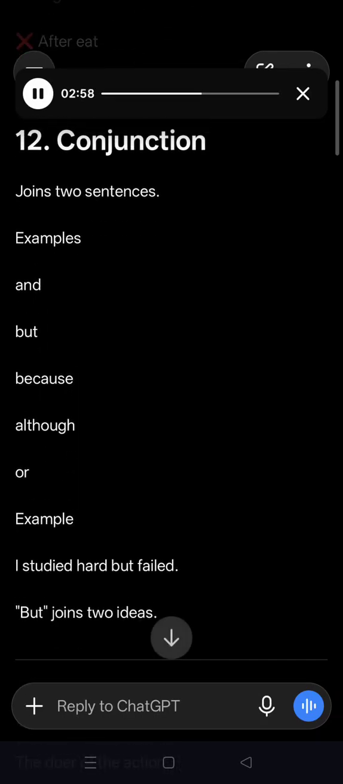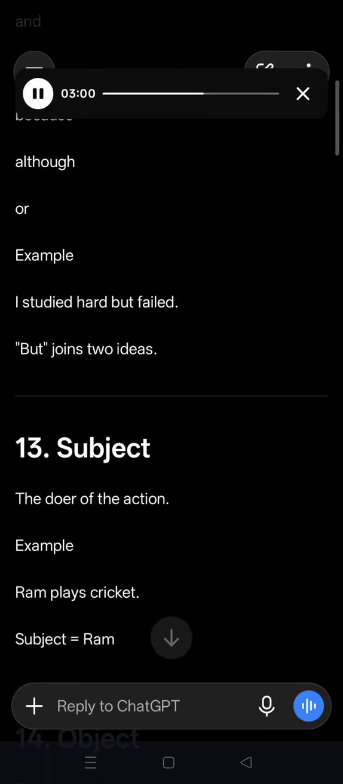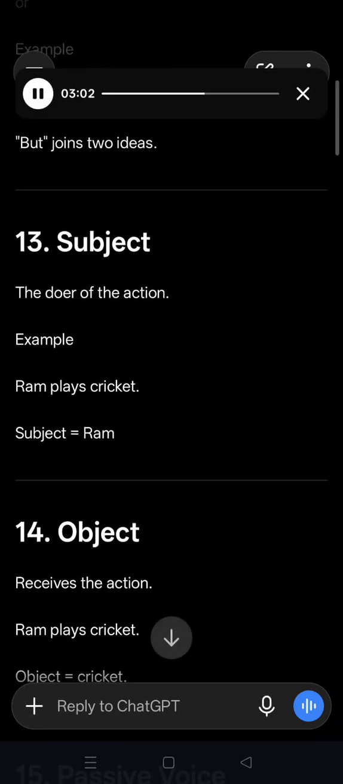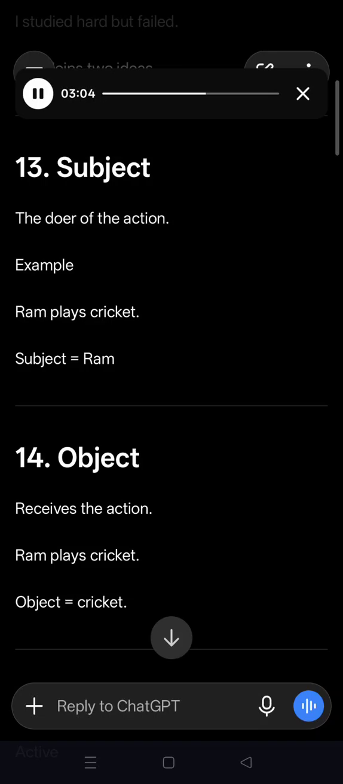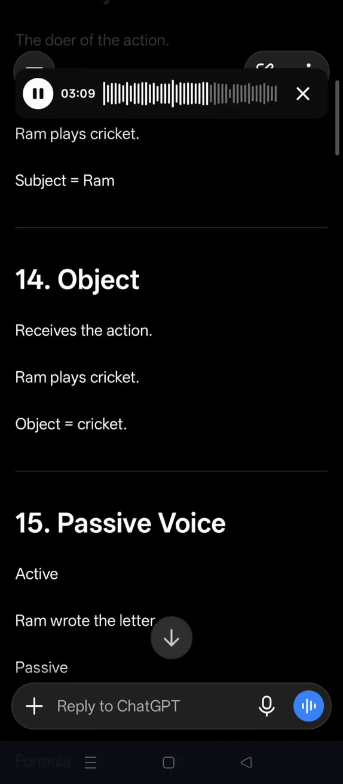Number 12. Conjunction joins two sentences. Examples: and, but, because, although, or. Example: I studied hard but failed. But joins two ideas. Number 13. Subject. The doer of the action. Example: Ram plays cricket. Subject equals Ram. Number 14. Object receives the action. Ram plays cricket. Object equals cricket.